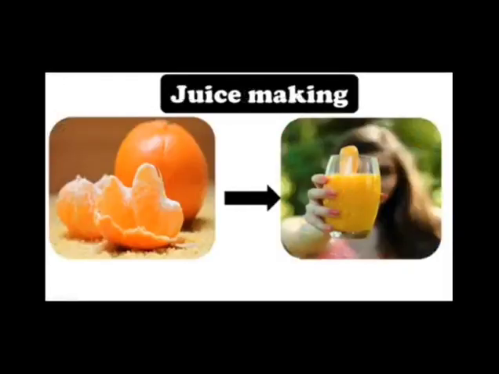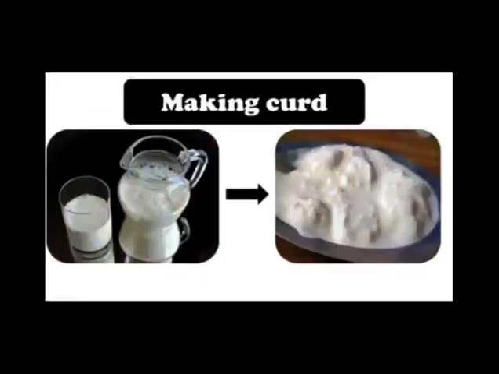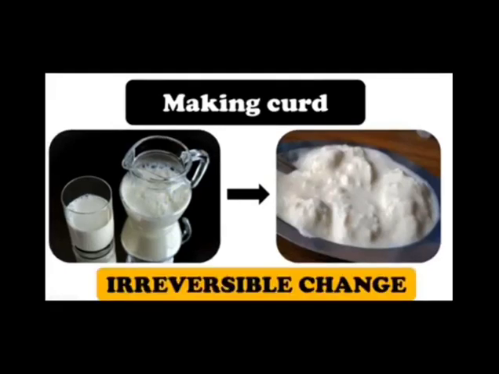We made juice from these oranges. So can I get back the juice? Sorry, can I get back the oranges? Obviously no. We cannot get back the oranges. So this is an irreversible change. So we made curd out of milk. Can we get back the milk now? It is also an irreversible change because we cannot get back the milk again.